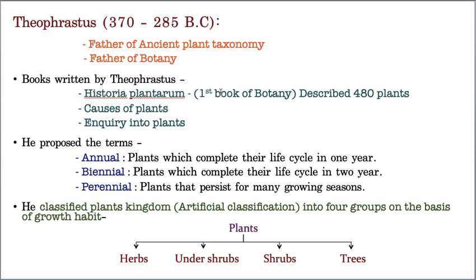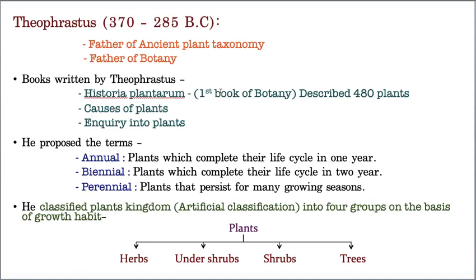A very important point I'm going to explain now: he is the one who proposed three important terms. They are annuals, biennials and perennials. These are very important terms. Annual means these are the plants which complete their life cycle in 1 year. That means their complete life gets finished in just 1 year.